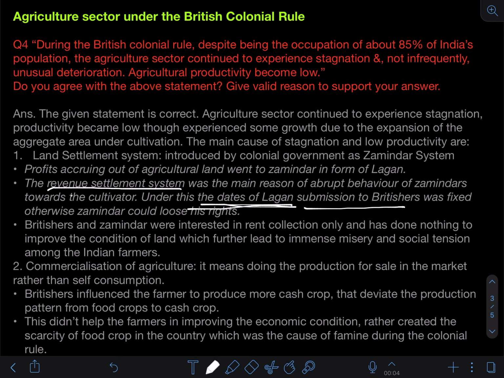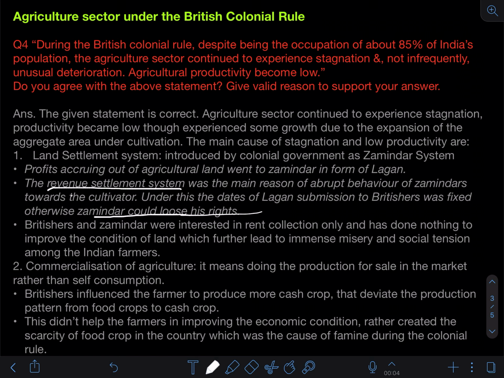Because they know if they fail to meet any deadline set by the Britishers, they may lose their rights. So whatever privilege they were getting from the Britishers to act as a zamindar, they might lose that particular right.